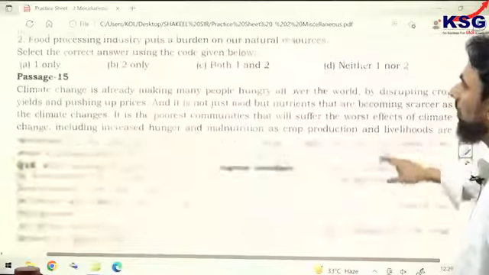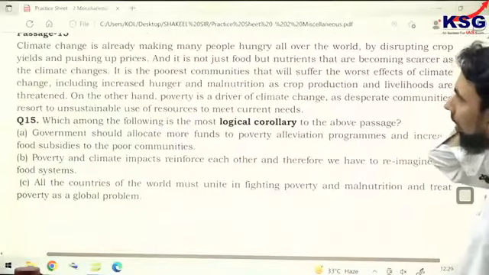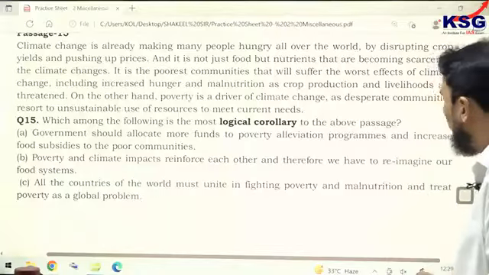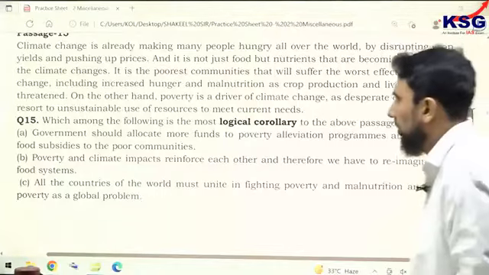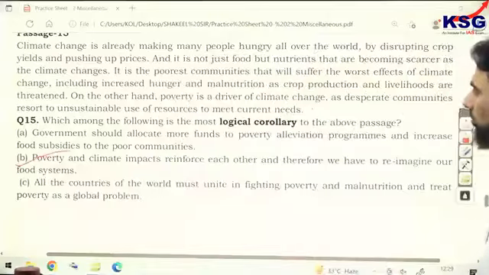Now passage 15, climate change is already making many people hungry all over the world. And it's not just food, it's nutrients that are becoming scarce. Corollary question, and the correct answer should be option B, Bombay. Passage 15, B, Bombay.